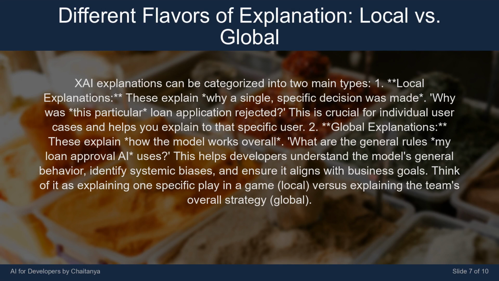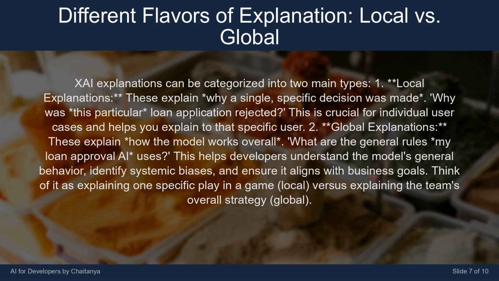XAI explanations can be categorized into 2 main types. 1. Local explanations. These explain why a single, specific decision was made. Why was this particular loan application rejected? This is crucial for individual user cases and helps you explain to that specific user.